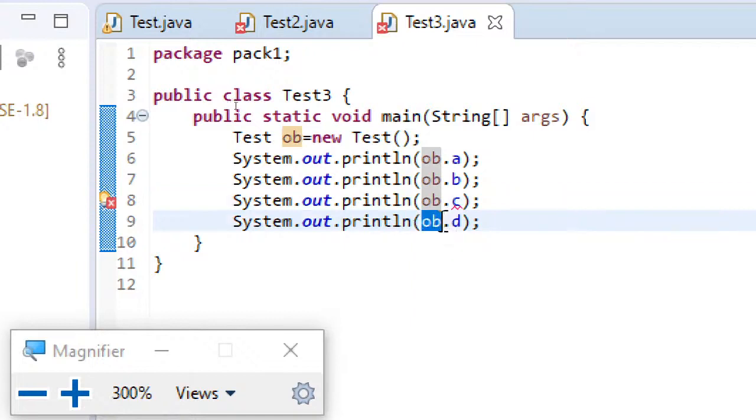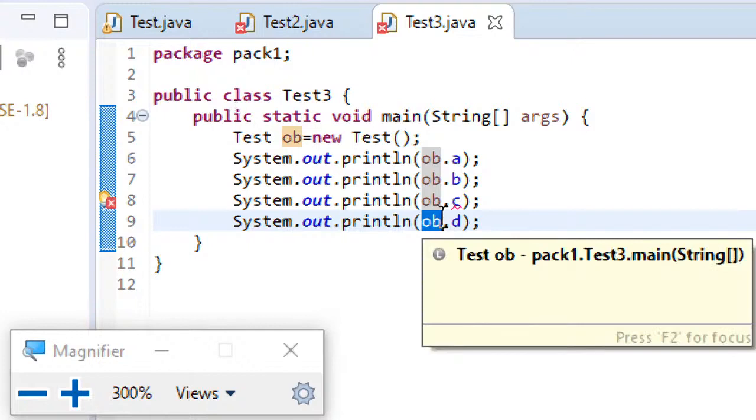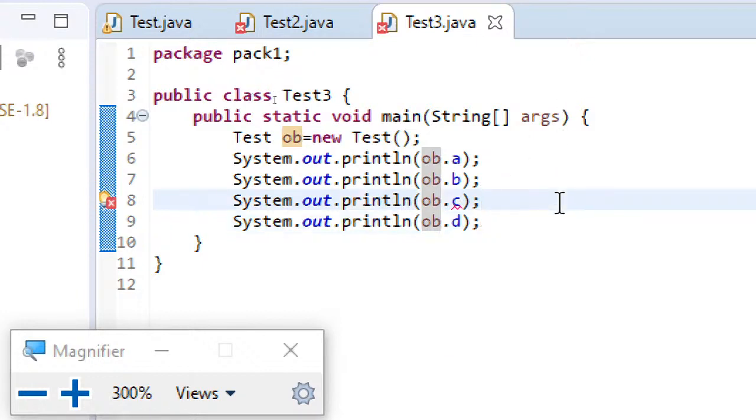Now coming to the last one, public. The name itself makes us understand its scope is public, which can be known to everyone. This is the point you must understand: the default members can be accessed by both subclasses and non-subclasses in the same package. Next, coming to protected members.